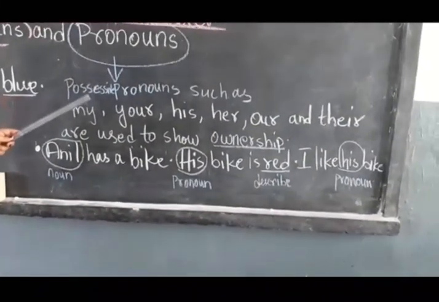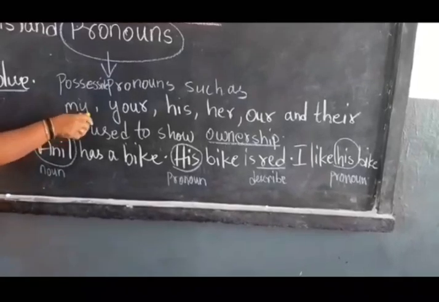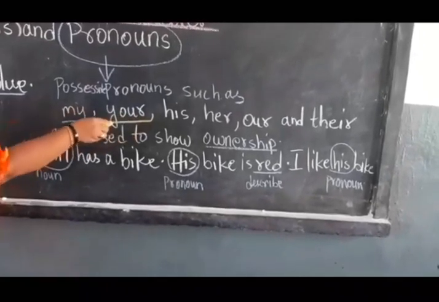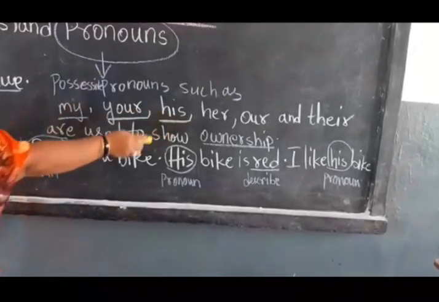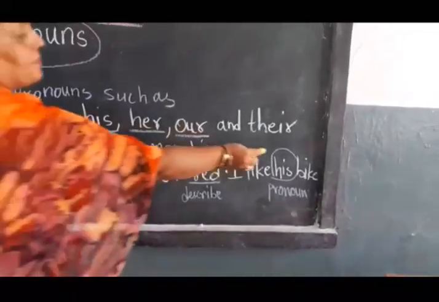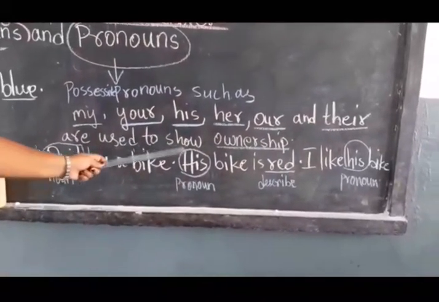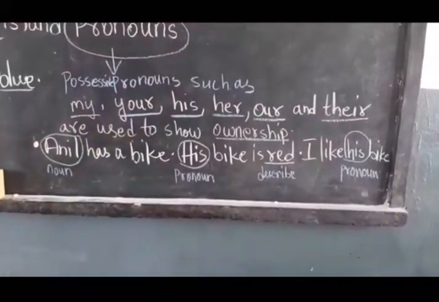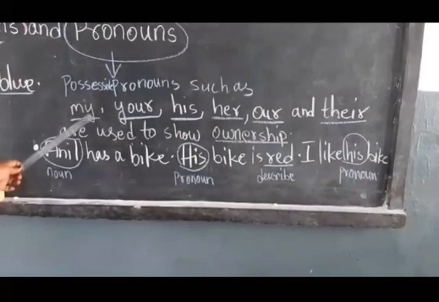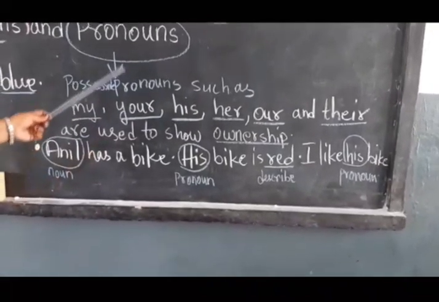What are pronouns? Possessive pronouns such as mine, your, his, her, our and their are used to show ownership. For example, my, your, his, her and their come under pronoun.